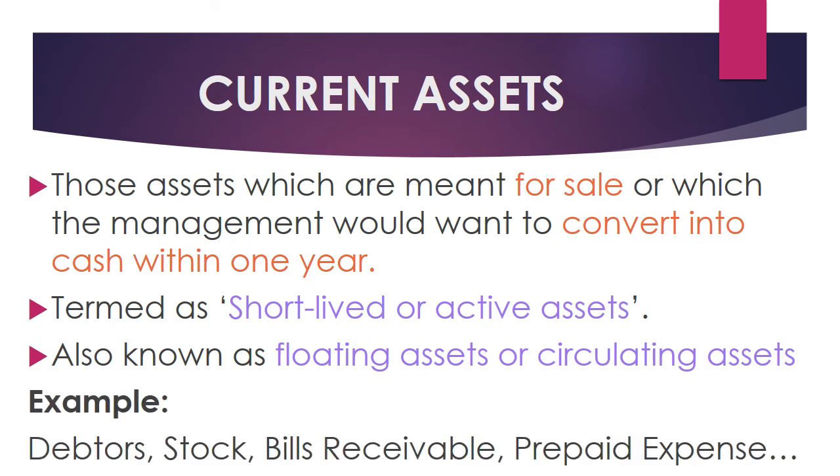So let's see the example. Debtors, stock, bills receivable, prepaid expense. These are all called current assets. So why do we call debtors that? Because we have given credit and they have to pay us the amount. So it happens within a year, right? Say for 3 months credit, for 6 months credit, or for a short time it is given. When we talk about bills receivable too, bills receivable are prepared for 3 months or 6 months. So we get the money. It is easily converted into cash. So these are called current assets.